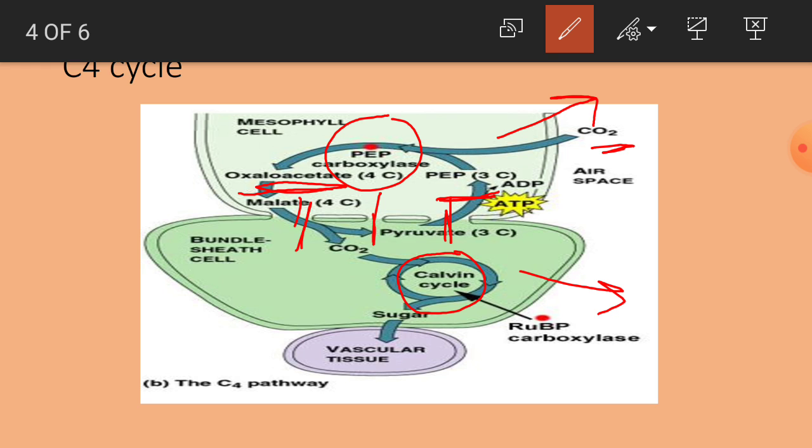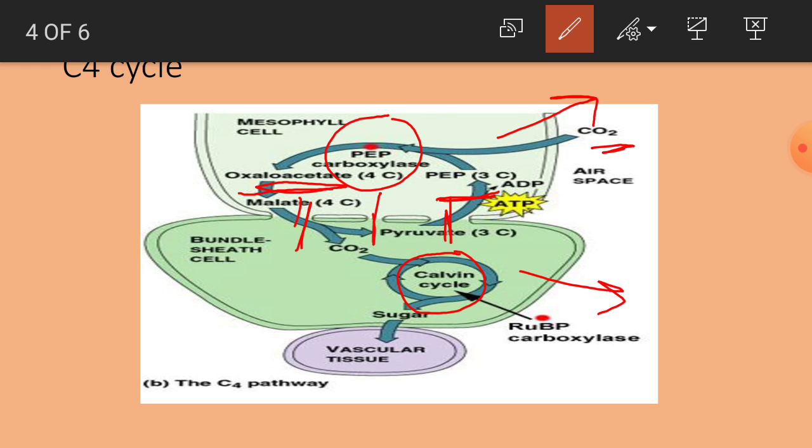One thing we should know here, actually in the C3 cycle the first CO2 acceptor is RuBP and the first enzyme is Rubisco. It is a combination of both carboxylase and oxygenase. There is a competition between carbon dioxide and oxygen for RuBP.